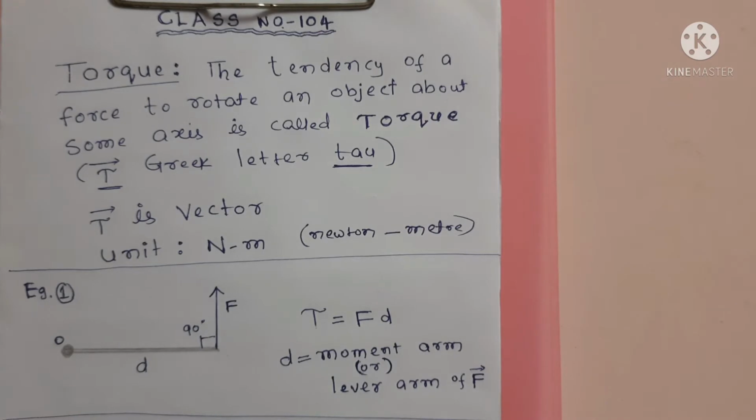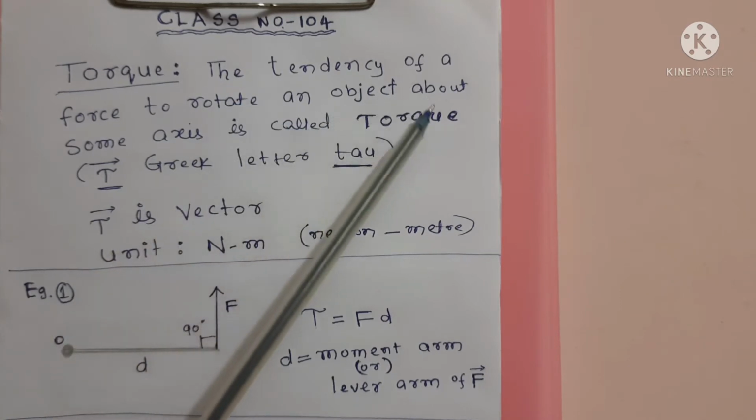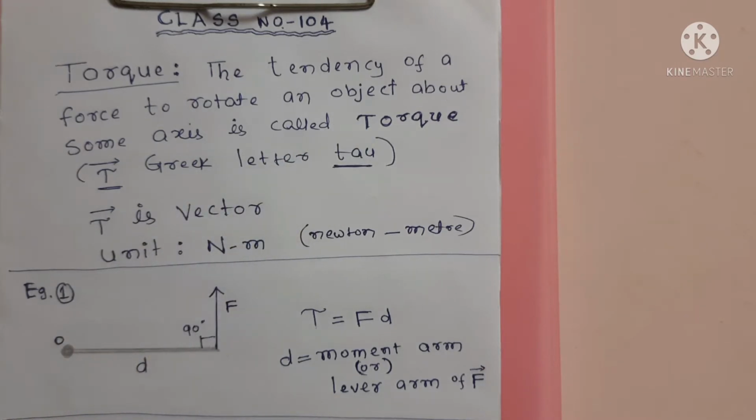This is class number 104. Torque. First I will define what a torque is. The tendency of a force to rotate an object about some axis is called torque. So here ultimately we are applying the force, and because of that it is rotating an object.